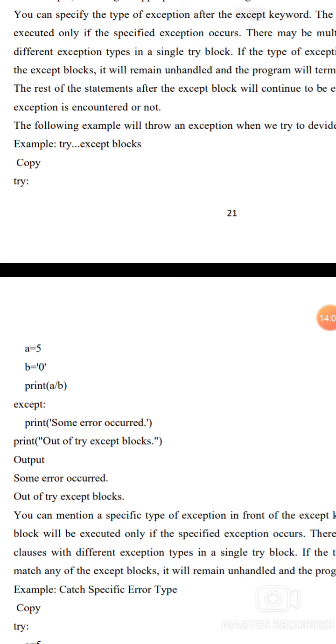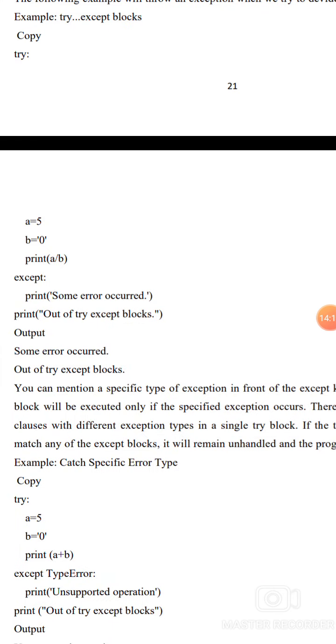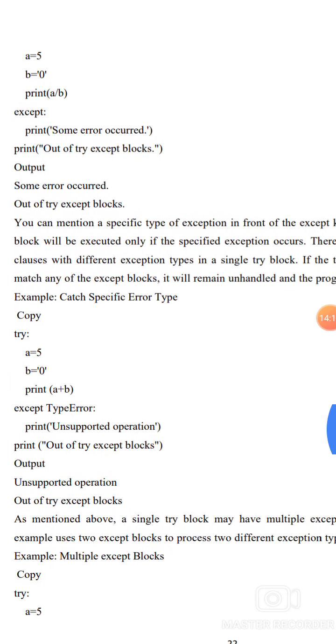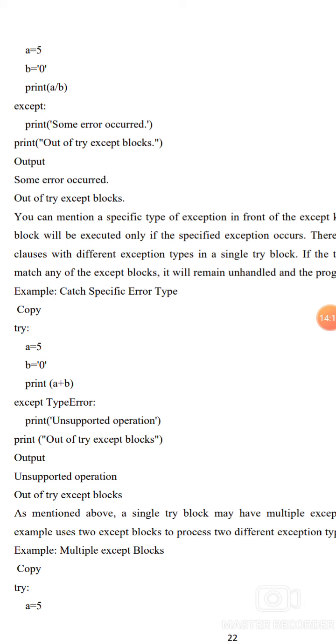The following example is defined here. Try: a equal to 5, b equal to 0, print a by b. Except: print some error occurred. Print out of try except block. Output: some error occurred, out of try except block.